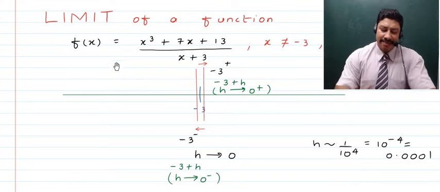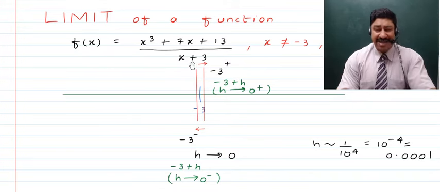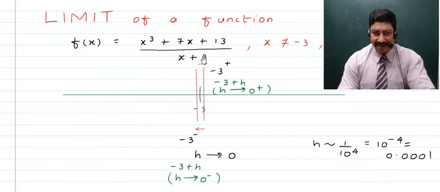For example, I told you here that if we have a function f of x equal to x cubed plus 7x plus 13 divided by x plus 3, this value of x cannot be equal to minus 3, because if it becomes equal to minus 3, in the denominator you will have minus 3 plus 3, which is 0, and if the denominator becomes 0, then the function becomes undefined.